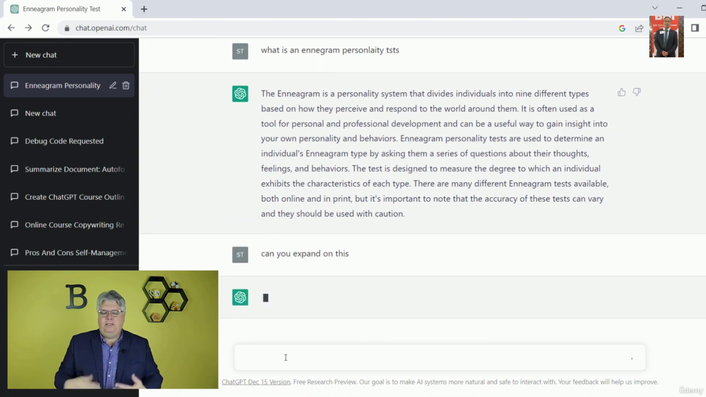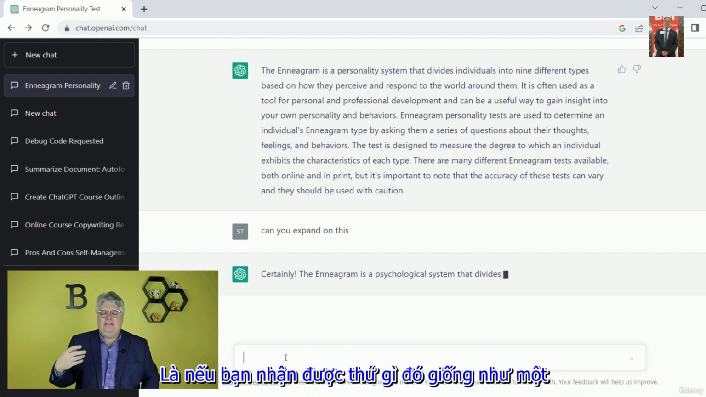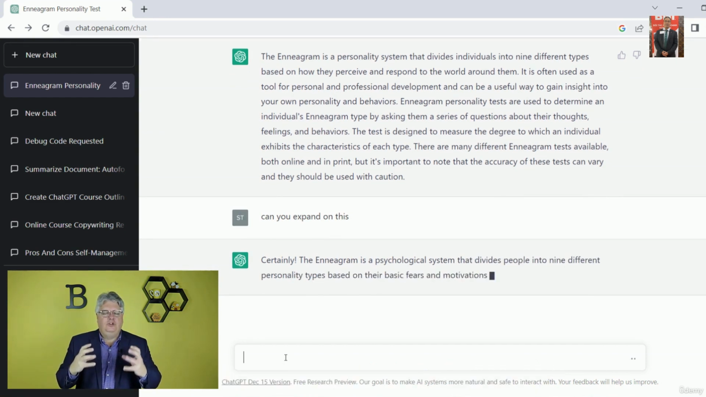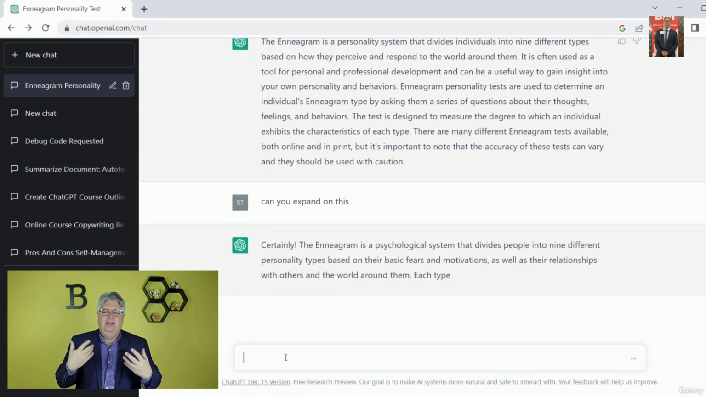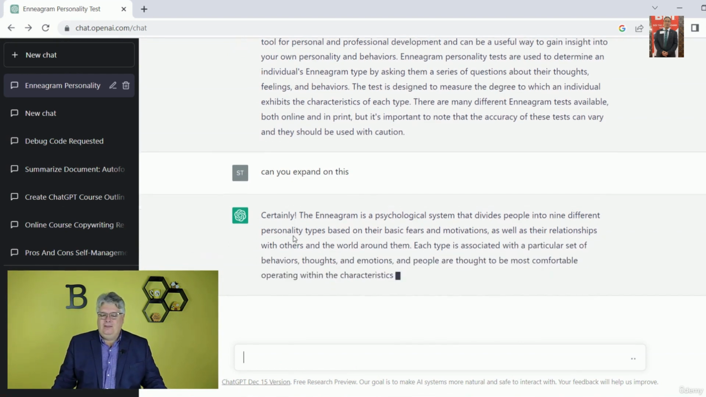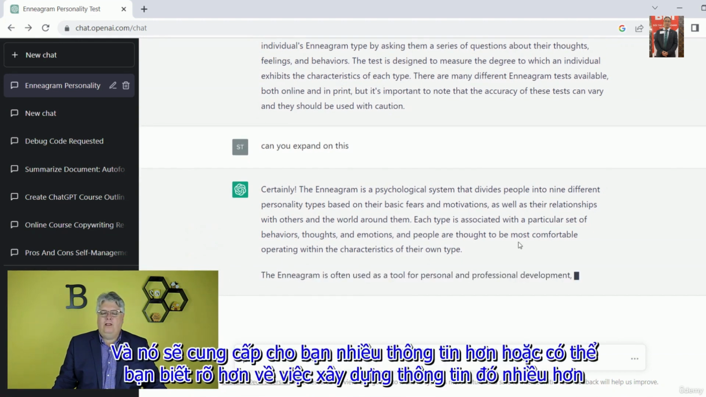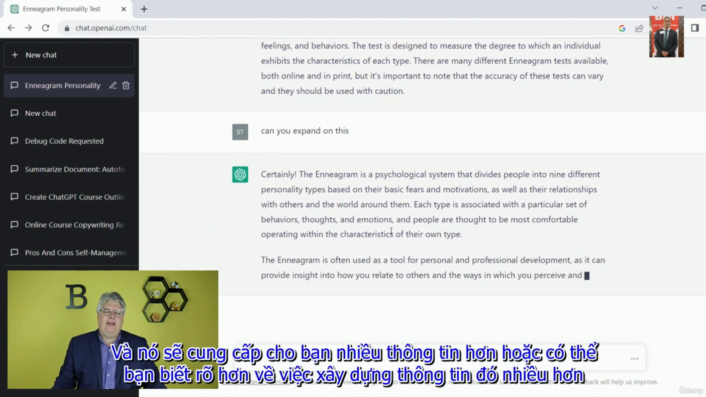Well, what's this? It's basically expanding what they did. So that's tip number 2. If you get something that's too short or doesn't give you enough information, you can ask it, and it'll say things like, certainly. The Enneagram is a psychological system, this. And it will give you more information, building on that information more.